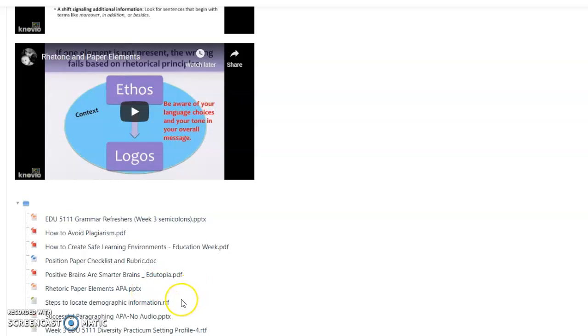And I did want to point this out. So you will see a document that says steps to locating demographic information, and then the diversity practicum setting profile. You do not have to worry about these 2 documents because we are not doing an in-person observation for this class because of COVID. You do not need to worry about those 2 documents. So just didn't want you guys to get confused on that. So that is our resources.